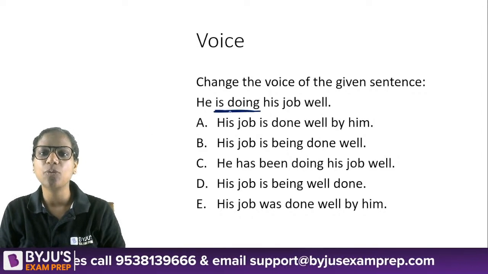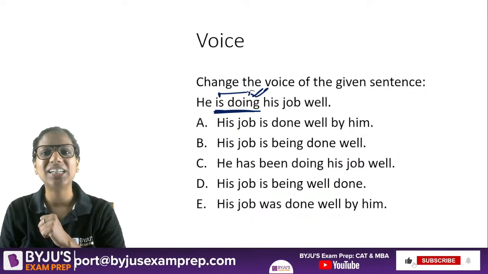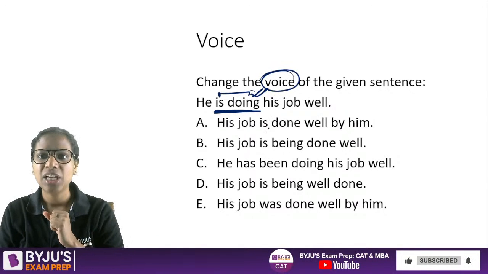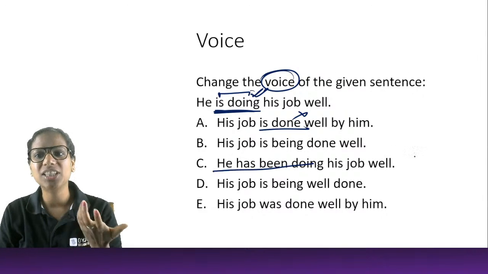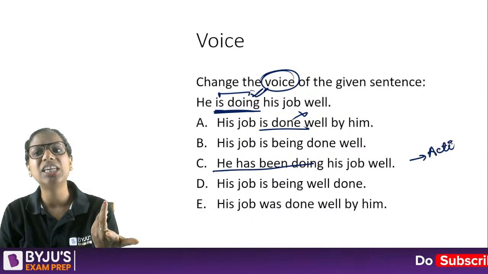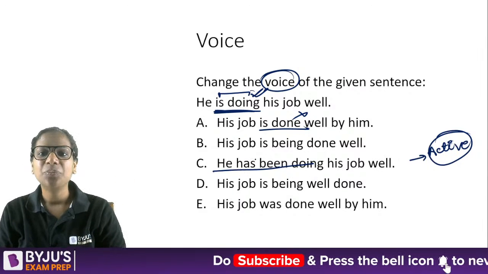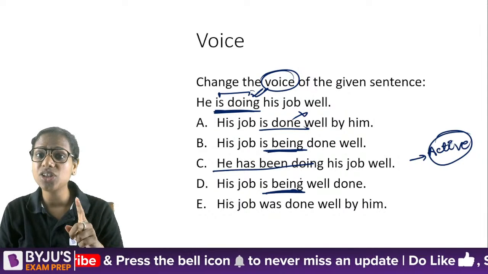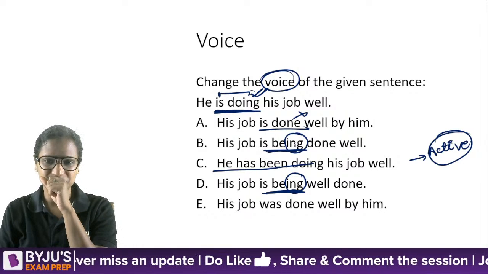He is doing his job well. Is doing. Ing is there. So that ing should be retained even in the passive voice. Even in the passive voice, it should be retained. This does not retain it. Okay. He has been doing. This is still the active voice. इसमें तो he है subject. ये तो active ही रही. Passive हुई नहीं. Right. This has the passive structure and it retains the ing.